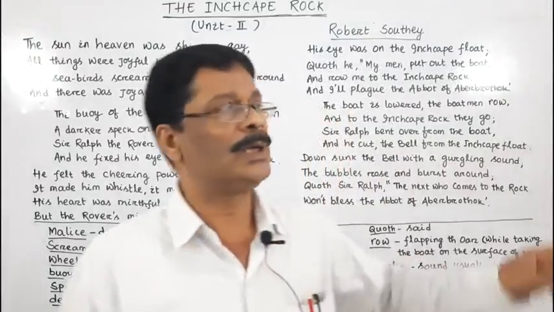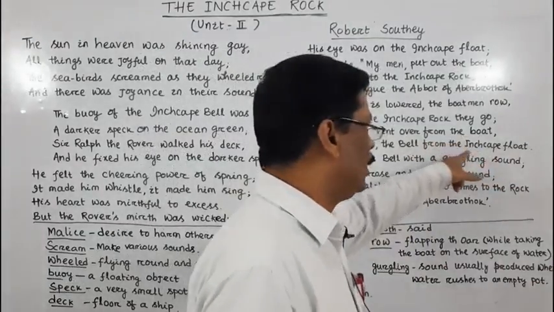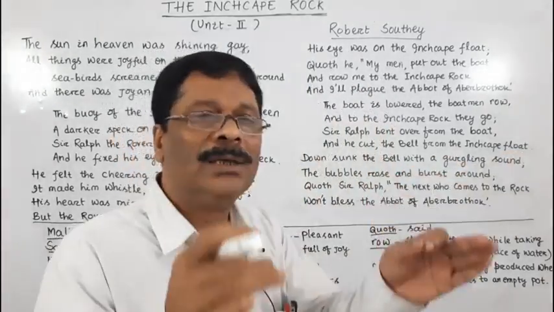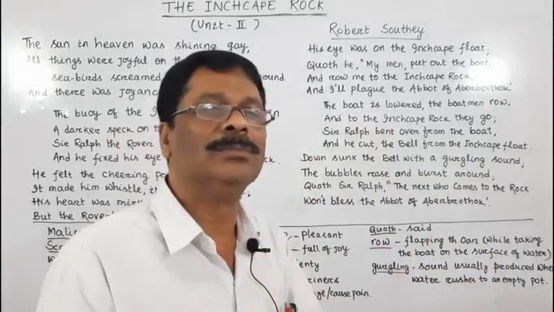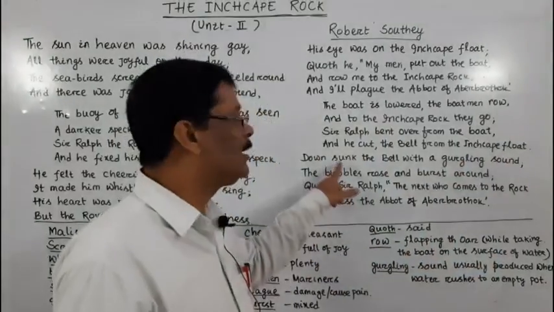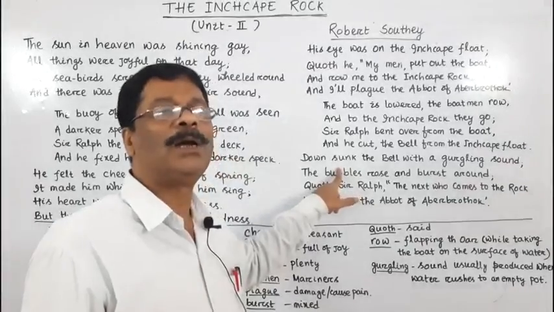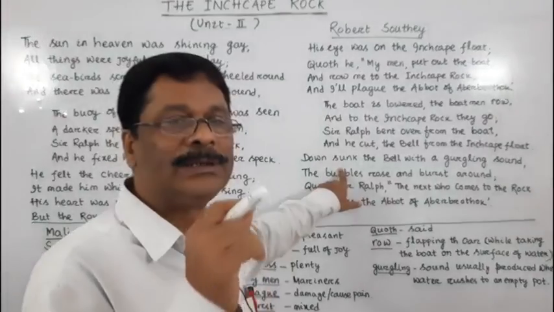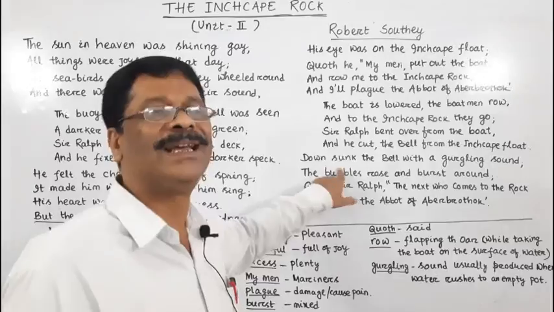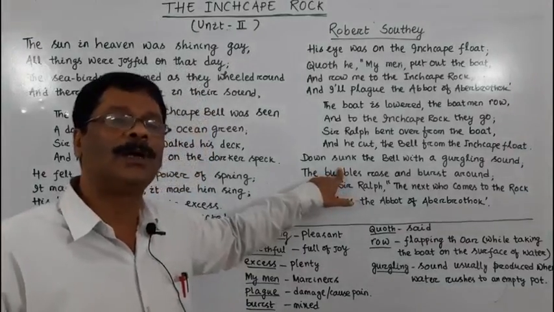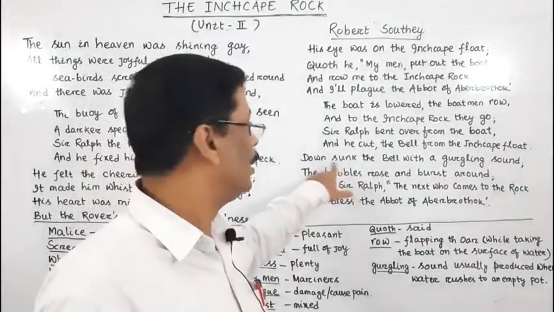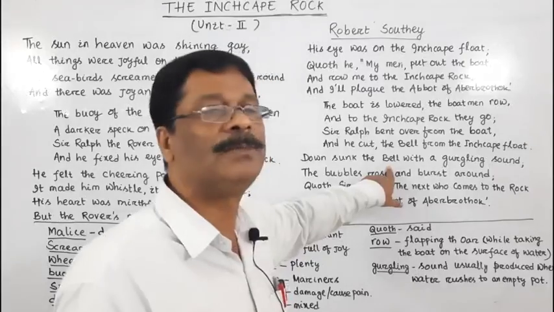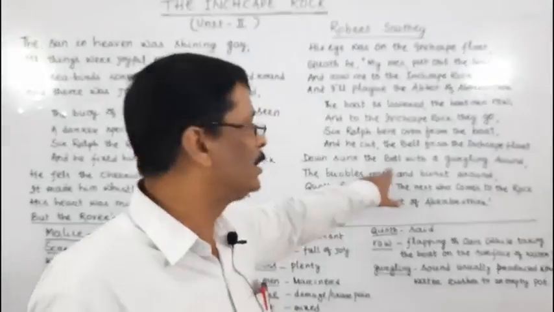When the bell was caught from the Inchcape float, it was sunk down. Sink, sank, sunk. Sink, past tense of sink is sank, S-A-N-K, and the past participle form of sink is sunk. Down sunk the bell. When the bell was caught from the Inchcape float, what happened to that bell?